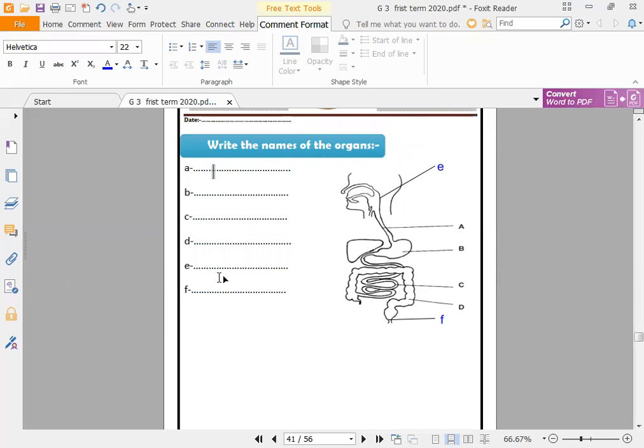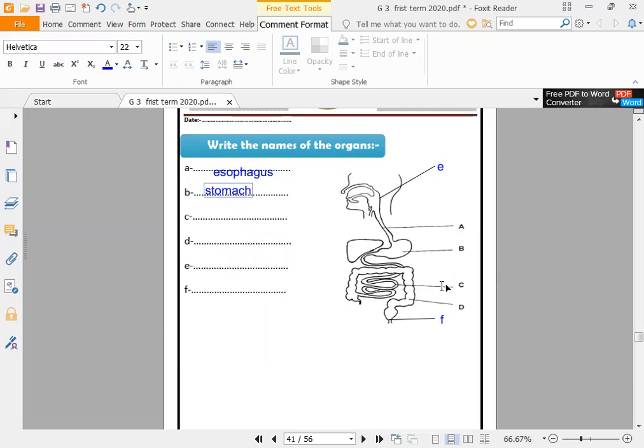So number A. What is this? It's the esophagus. Okay, number B. It's like a sack that mashes food, so it's the stomach.